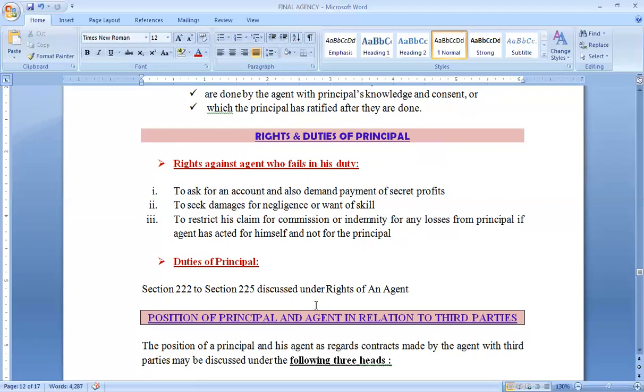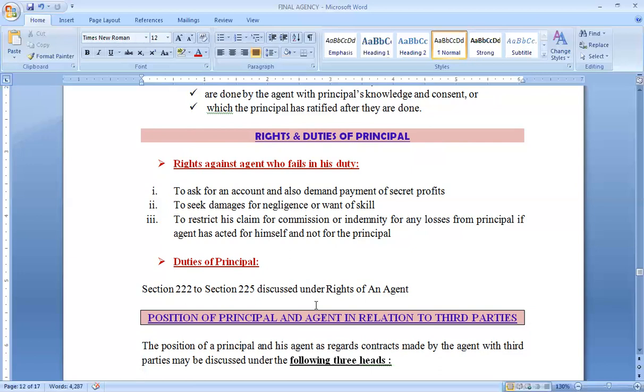Second right is, in case because of the negligence of the agent or because of lack of skill of the agent, the principal has suffered some losses, then he can seek damages or compensation for the same.